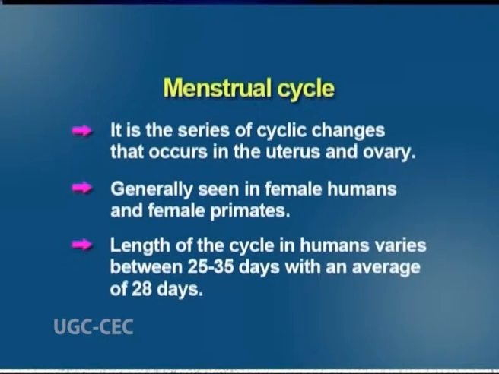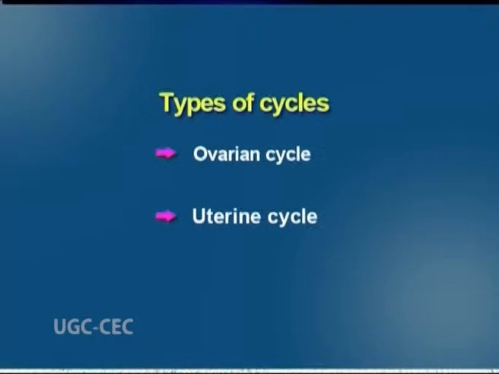Now, we will see what is menstrual cycle. Menstrual cycle is the series of cyclic changes that occurs in the uterus and ovary for the purpose of sexual reproduction. It is generally seen in female humans and female primates. The length of the cycle in humans varies between 25 to 35 days with an average of 28 days, and each cycle can be divided into 2 cycles with different phases. There are 2 types of cycle. One is the ovarian cycle and the second is the uterine cycle.